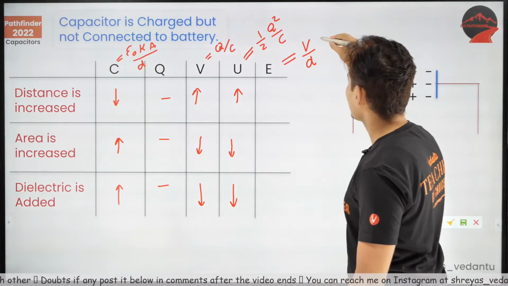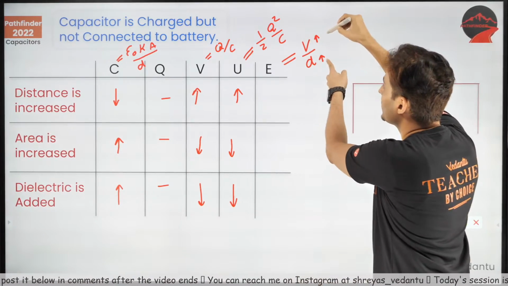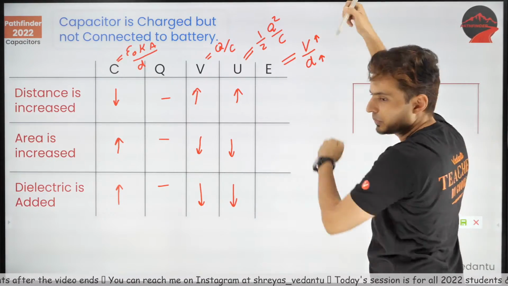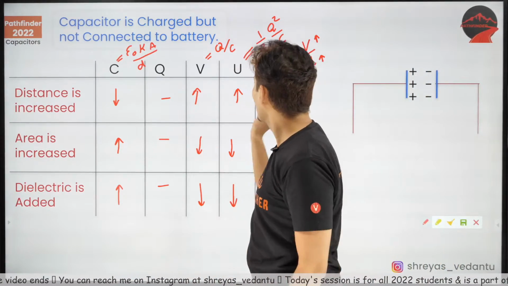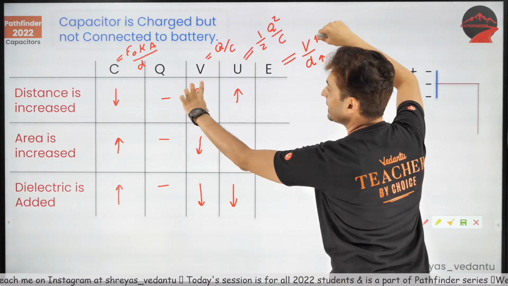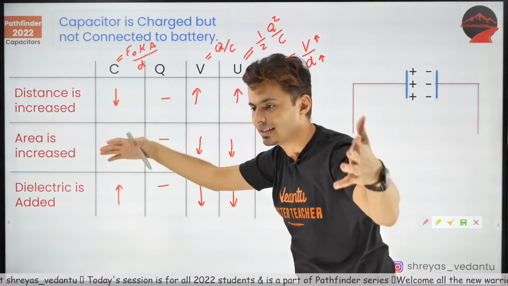Distance is also increasing. Voltage is also increasing. Both are proportionately increasing. So what do you think will happen to the ratio? Think about it. Quickly answer in the chat box. For the electric field, voltage is also increasing. Distance is also increasing. So what will happen? It will be constant. Yes, it will not change.